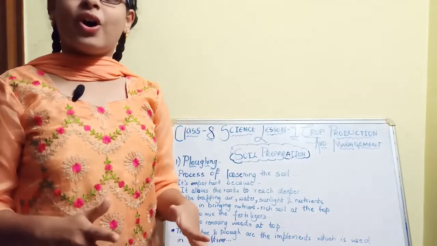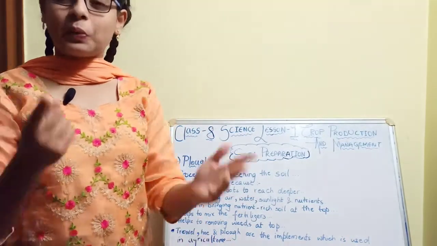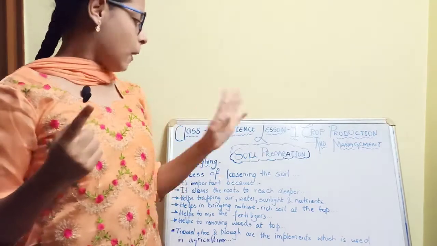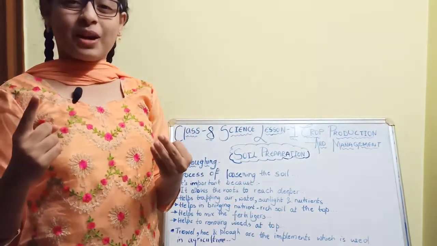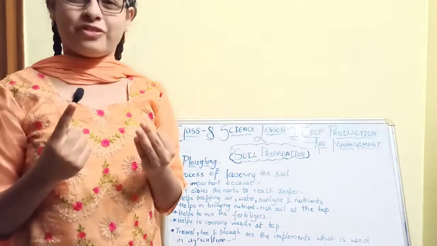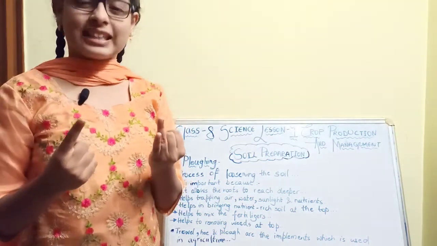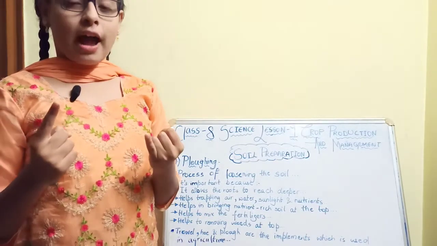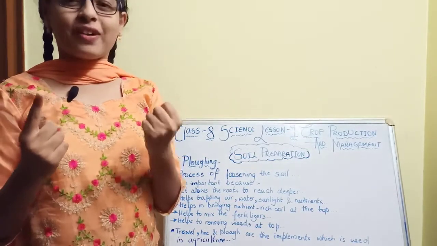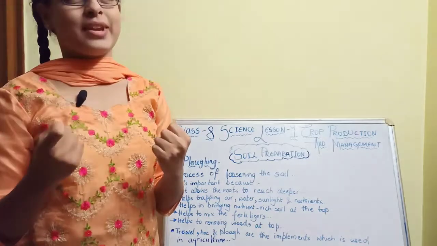Those are divided into 6 steps. The first one is soil preparation, which I am going to explain now. The second one is selection and sowing of seeds, the third is irrigation, the fourth is weeding and crop protection, the fifth is harvesting, and the last one is storage.